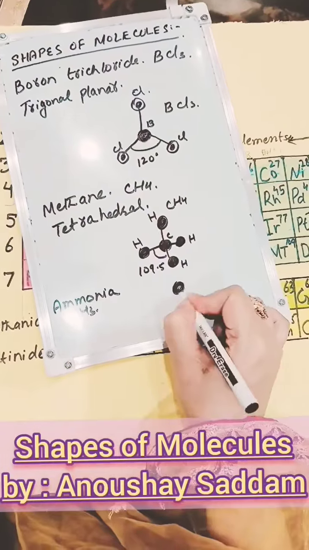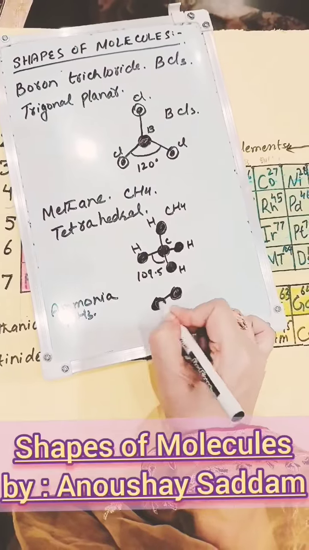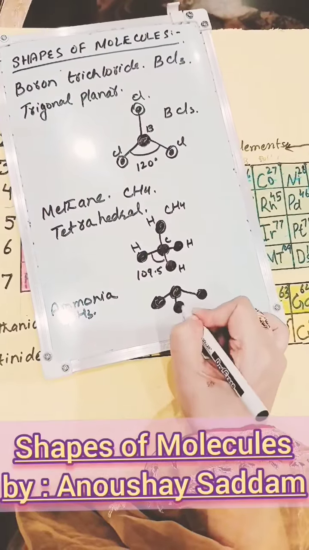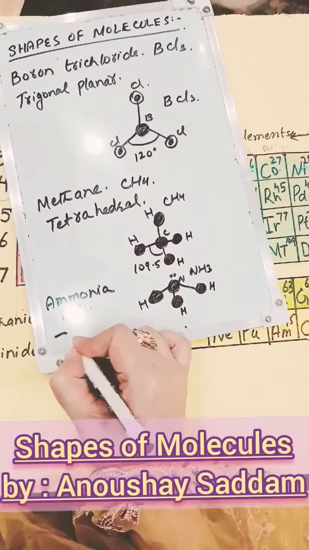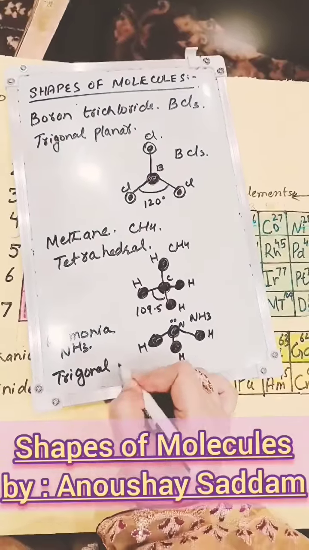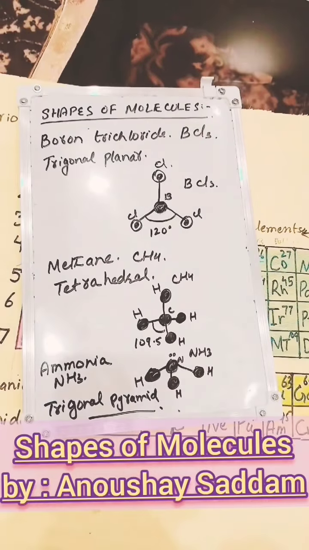The geometric shape of ammonia is trigonal pyramidal. This is because the central nitrogen atom has four regions of electron density, three bonding pairs and one lone pair, arranged in a tetrahedral electron geometry, but the lone pair repels the bonding pairs, distorting the shape and pushing the three hydrogen atoms into a pyramidal shape. So it has a trigonal pyramidal geometry.